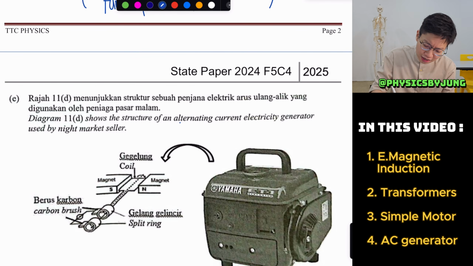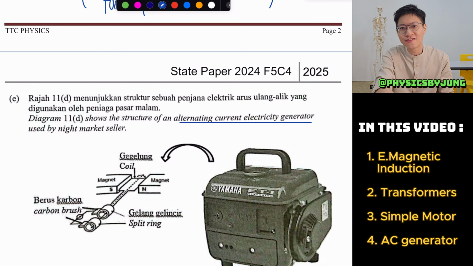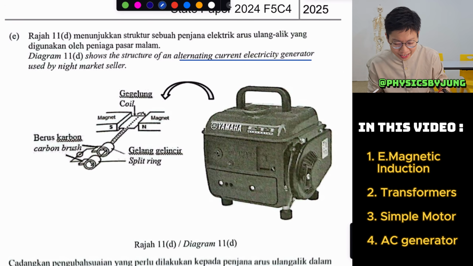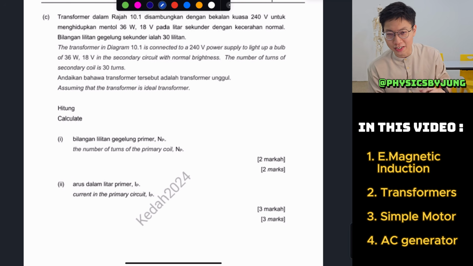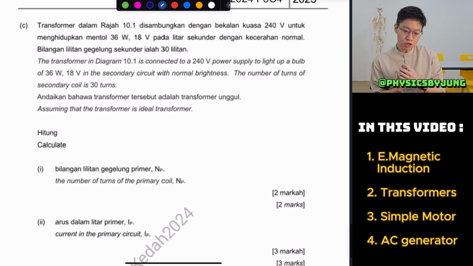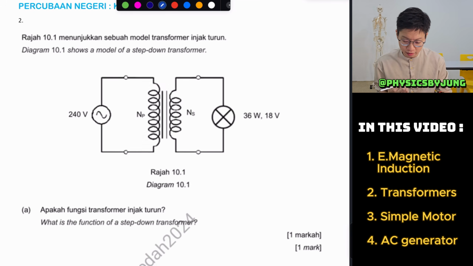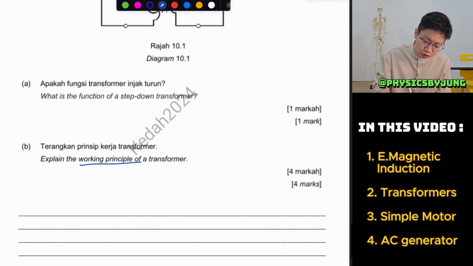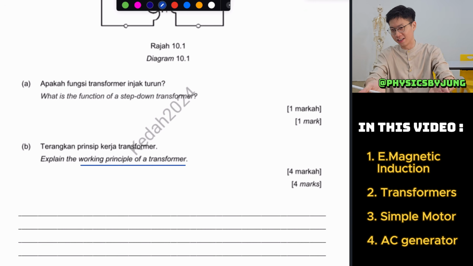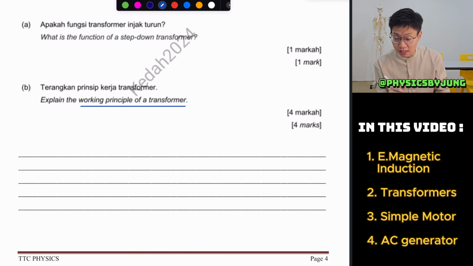Suddenly we come to this generator. As for the generator, we will talk about it later. Let's look at calculation related to the transformer first. Here we have this transformer, which is related to a Kedah paper, which wants you to explain the working principle of the transformer again, for 4 marks. If I were you, I would practice writing this again because it's a common topic, especially in the 2024 state paper.